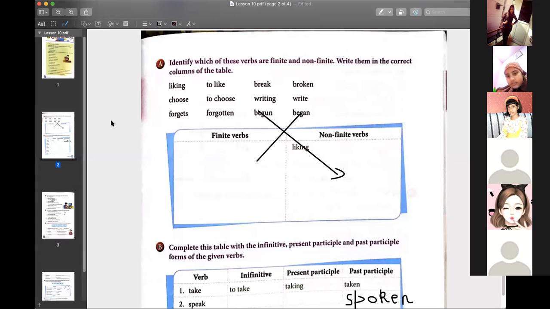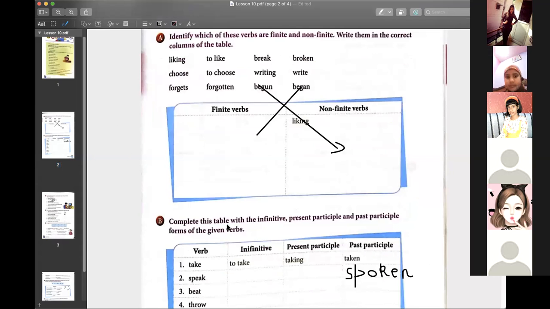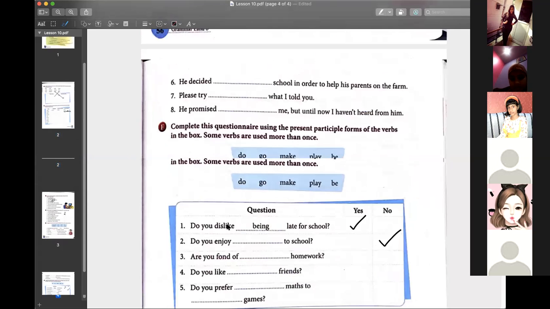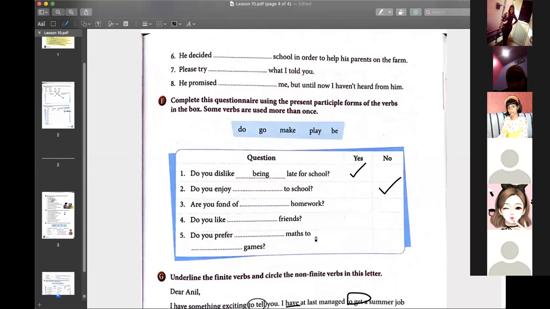Sorry, repeat. Ma'am, in F question, fifth part. Okay, just give me a minute. Let me go there. Question F. So, do you prefer doing maths to playing games?